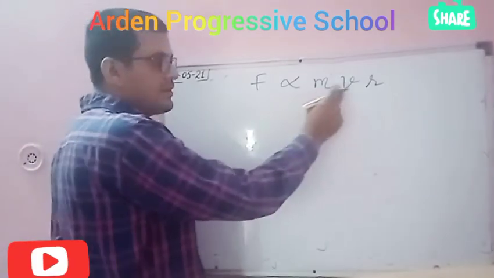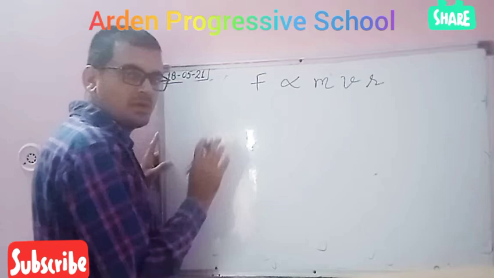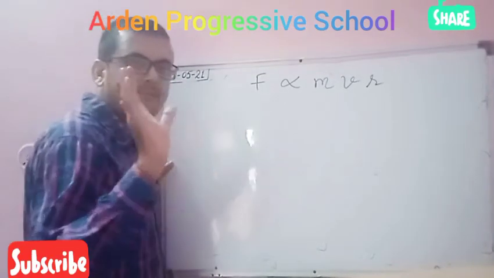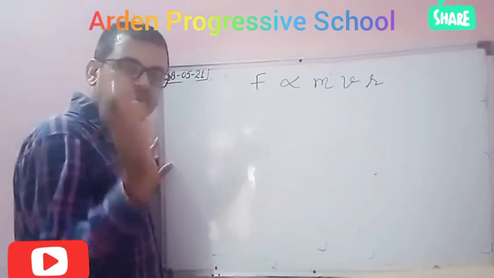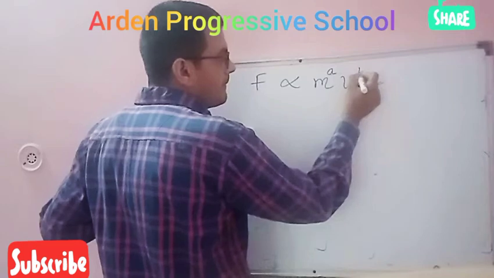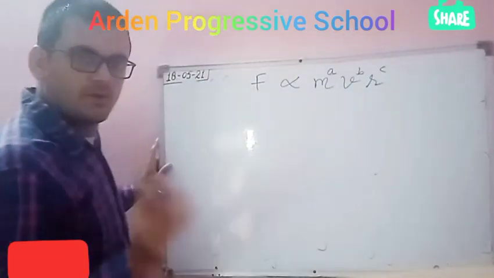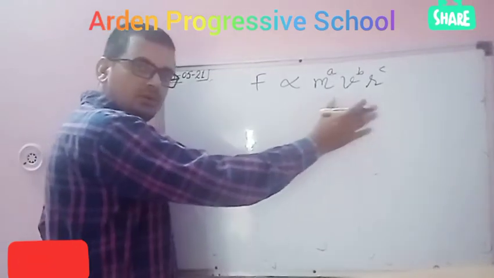Centripetal force depends on these three quantities. Because we are solving this by the dimensional method, and dimensions are the powers of fundamental physical quantities, we will add powers a, b, c. Very simple. For any question we have to do this.